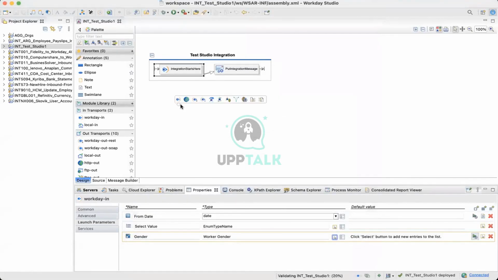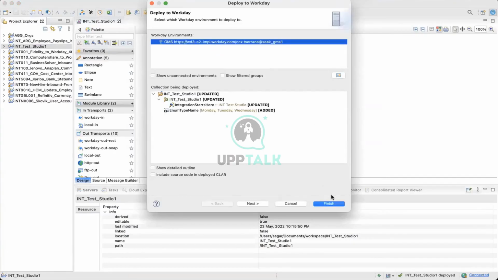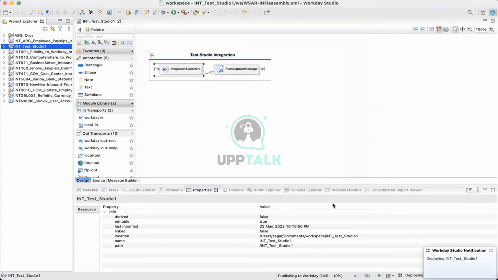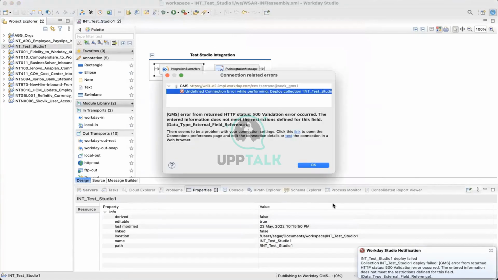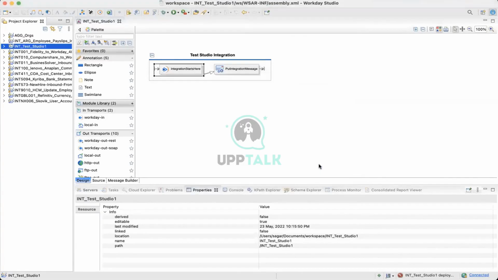I'll say controls. I'll save it and then deploy it. As of now, I'm not implementing any functionality, I just want to show you how the launch parameters will look. Now it says failed. It returned a 500 validation error. The entered value does not meet the restrictions defined for this field.